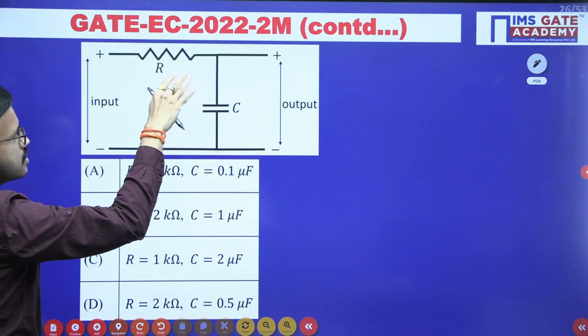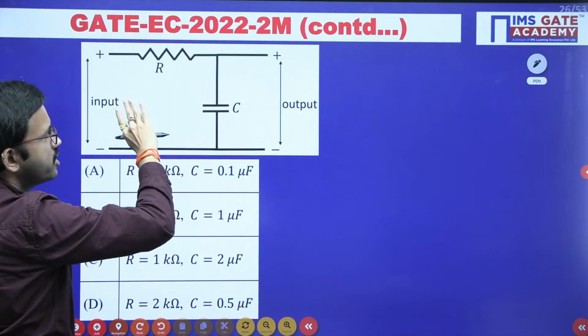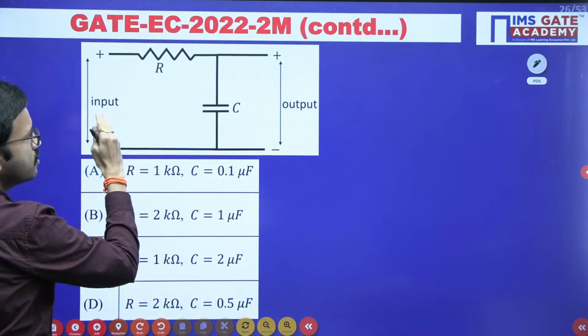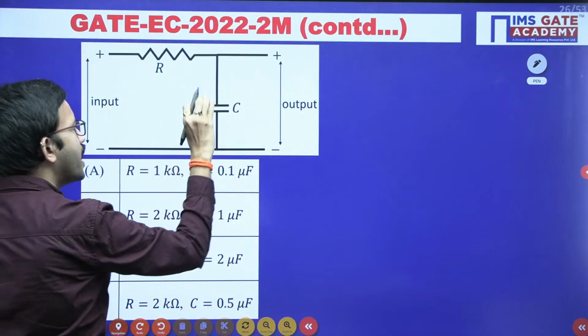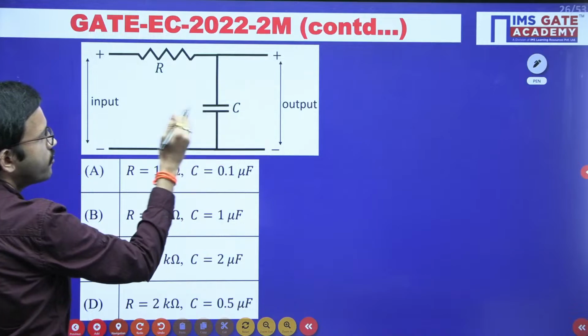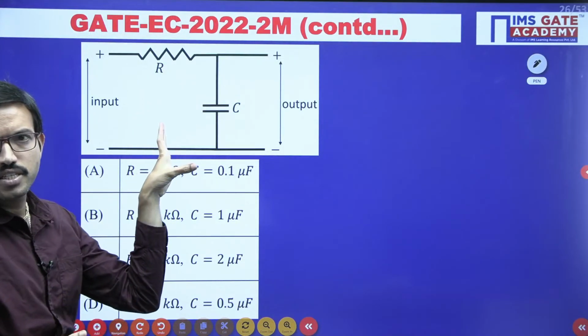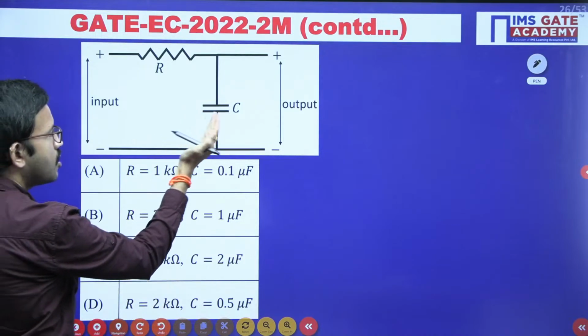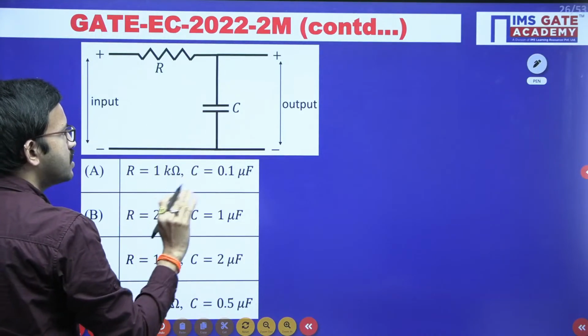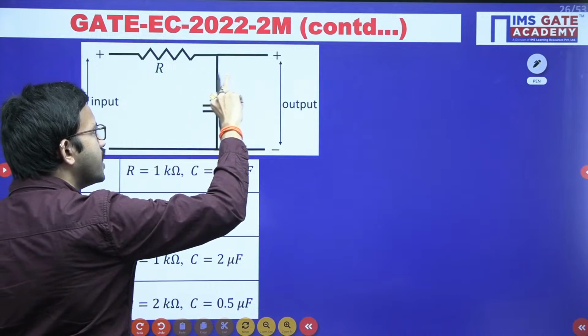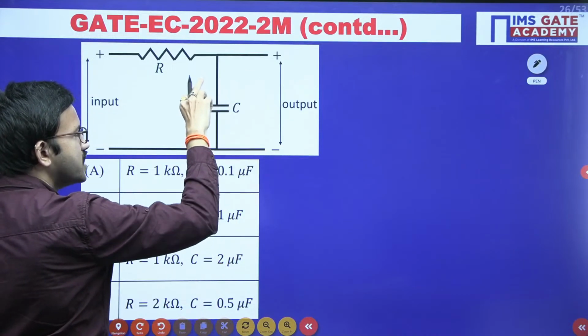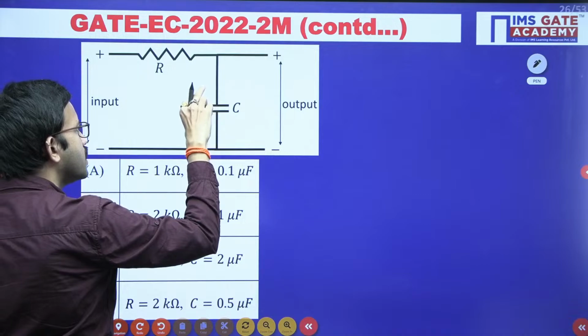So in series, the current will be the same and the voltage will get divided. By using the voltage division principle, you can calculate the voltage across the capacitor. After that, you can take the ratio of output voltage and input voltage, and from there you will get the transfer function. So now I am directly writing the transfer function. It is very simple. From whichever element you are taking the output, just consider that particular element's impedance.